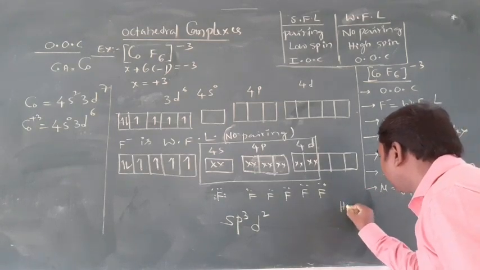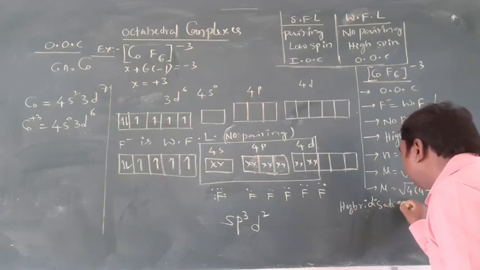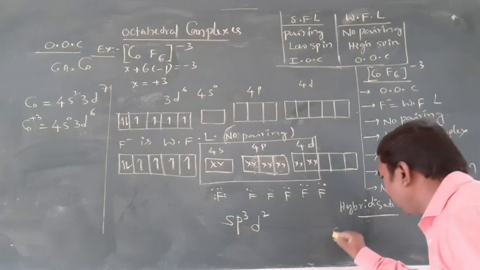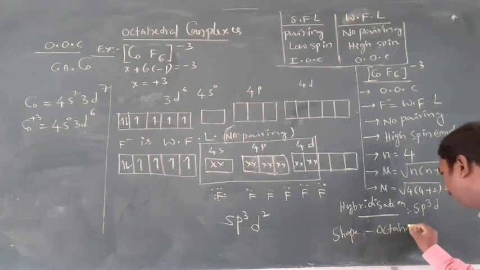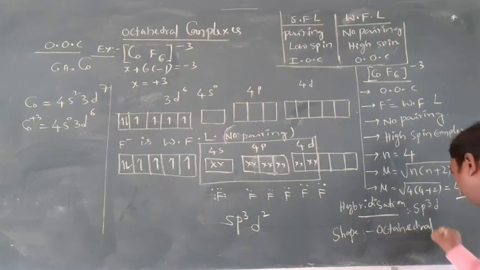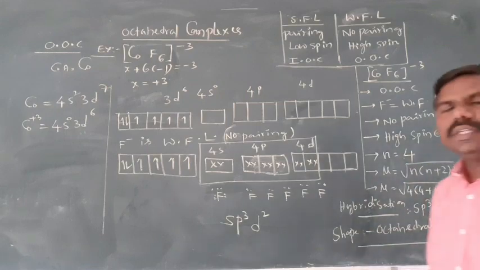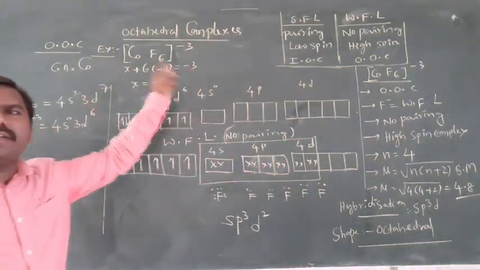Hybridization is? What is the hybridization we got here? sp3d2, very important. Shape is octahedral shape. These are the 8 points. So easily you can identify with the help of the ligand given.